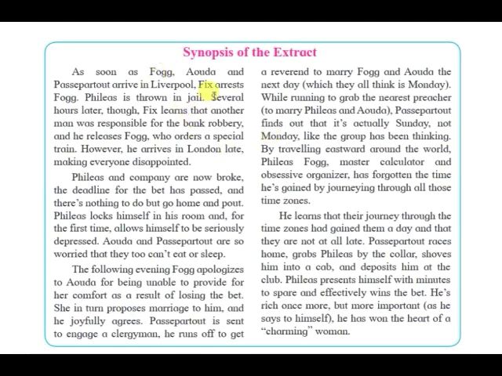But after some time, Fix learns that the real man who is actually behind the robbery, that is James Strand, has been arrested in London some days ago, and he learns that Phileas is completely innocent. Throughout the entire novel, we come to see that Phileas is a very cool person, a very nice person, an honest person, and for the very first time, when he's outside, he boxes a particular person, and that is no other than Fix.